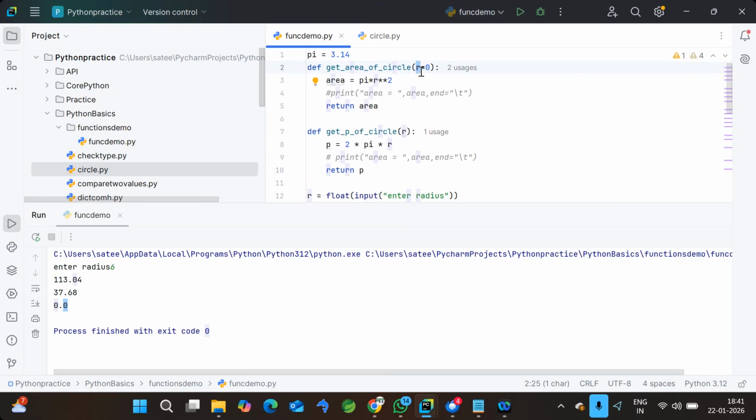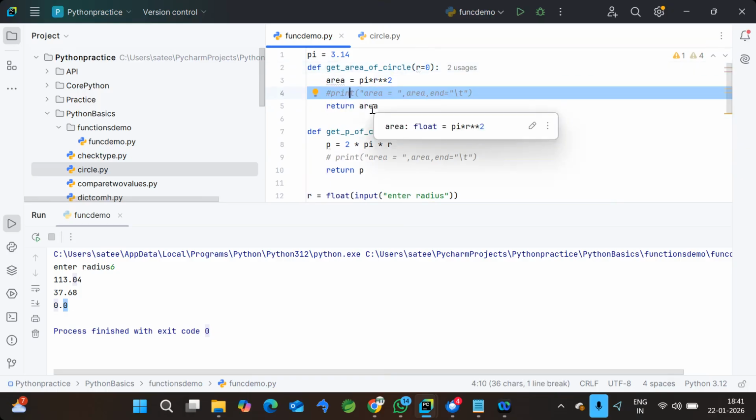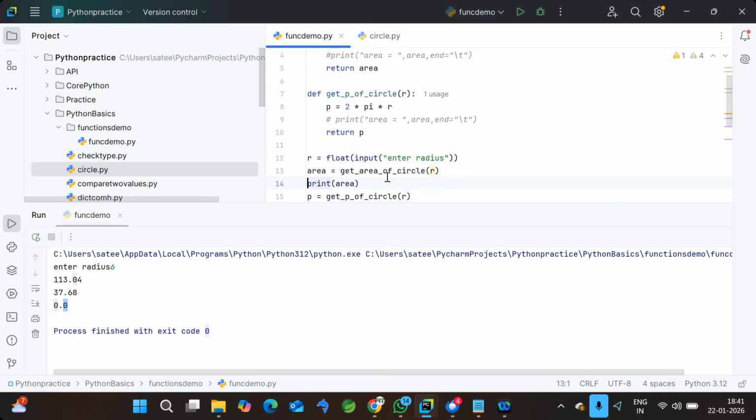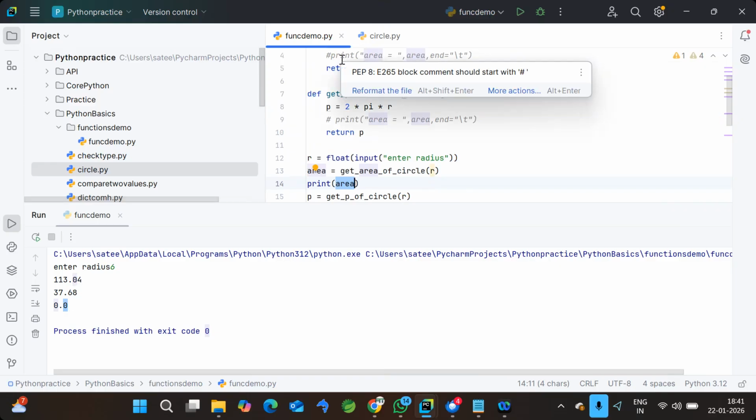And next, from the function, you can use a print statement as shown here, or you can return the value. But the recommendation would be to always return the value, because when you return that value, you can store it in some variable, as shown in line number 13, and you can reuse that variable any number of times. But if you are simply printing that output, yes, you can see it in the console, but you cannot reuse the same output multiple times. That means you cannot use that data in other places.